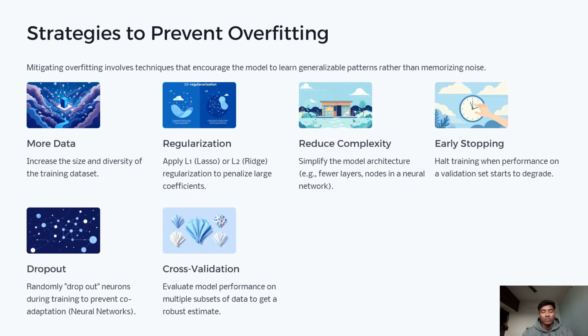Now, strategies to prevent overfitting. To reduce overfitting, we can use several techniques. More data, more examples, reduce memorization. Regularization like L1 or L2. Reduce model complexity by using fewer layers or parameters. Early stopping during training, dropout in neural networks, and cross validation to check generalization. All these help the model focus on real patterns instead of memorizing noise.